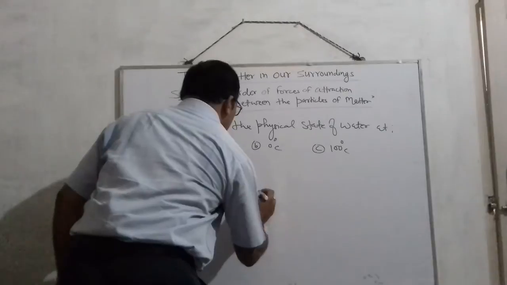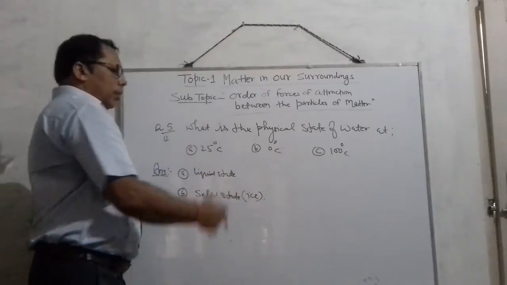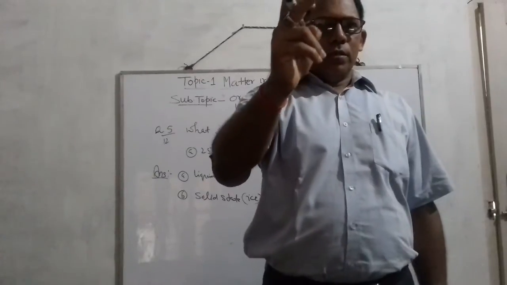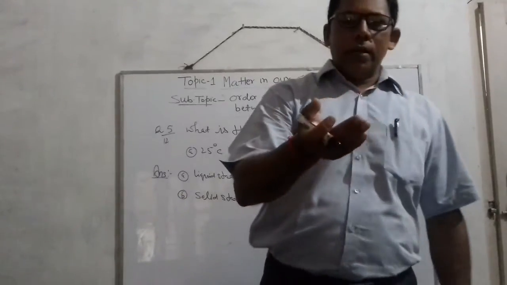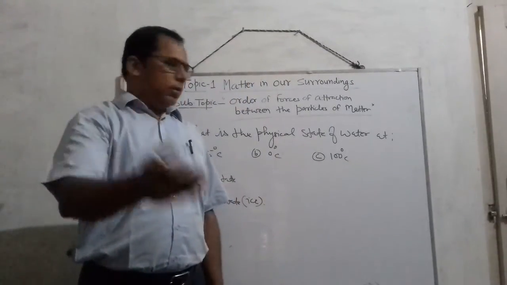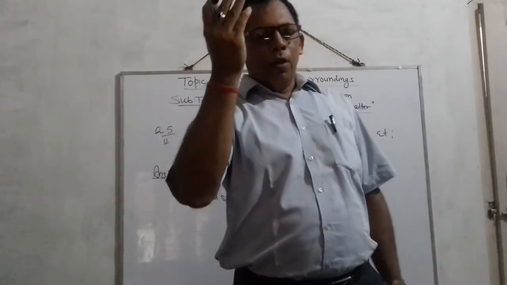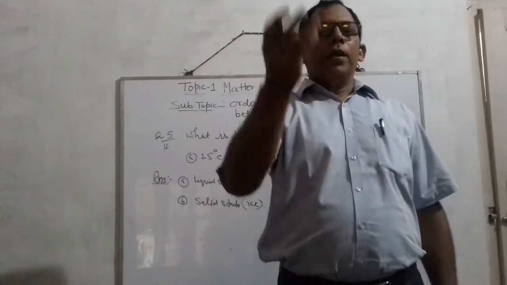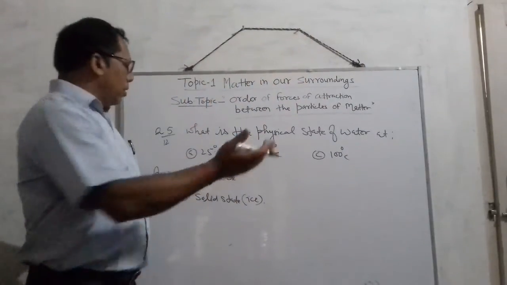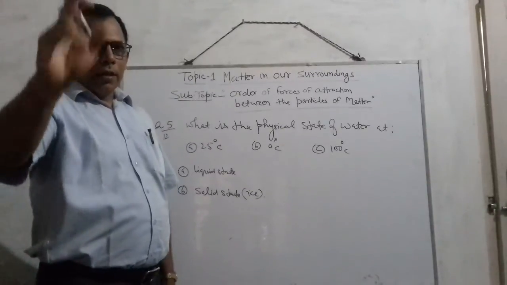Am I right, students? Okay. Solid state at 0 degrees will be in the form of ice, and no doubt ice is solid. Although it is a part of water, solid ice is solid. No doubt. When it is in the form of ice, its volume, its shape, its mass, all will be definite. And if all are definite, then no doubt the substance or matter will be in solid state. Am I right, children?